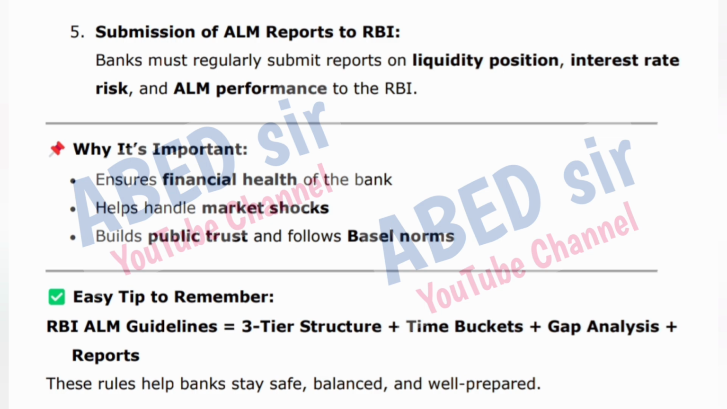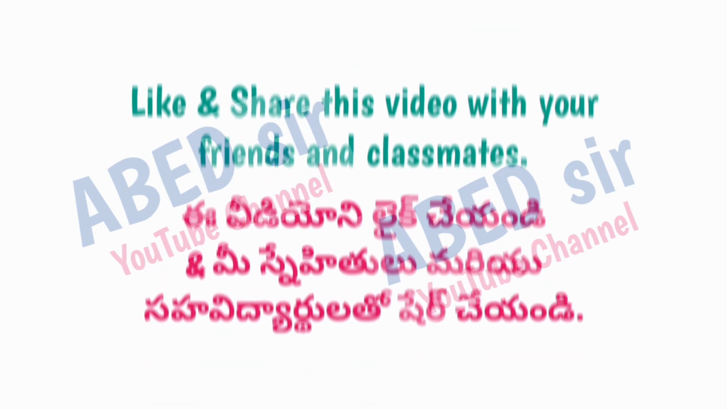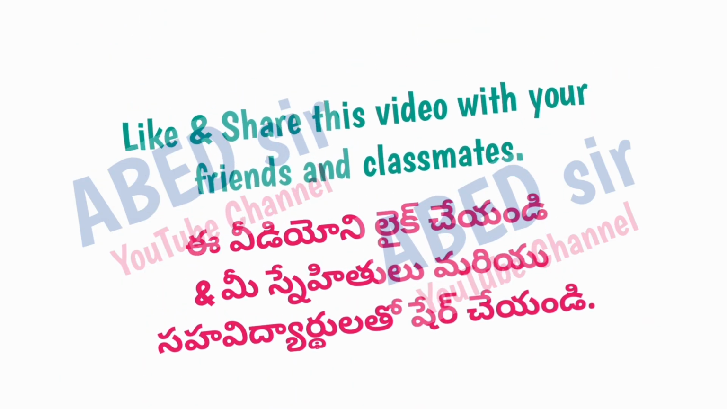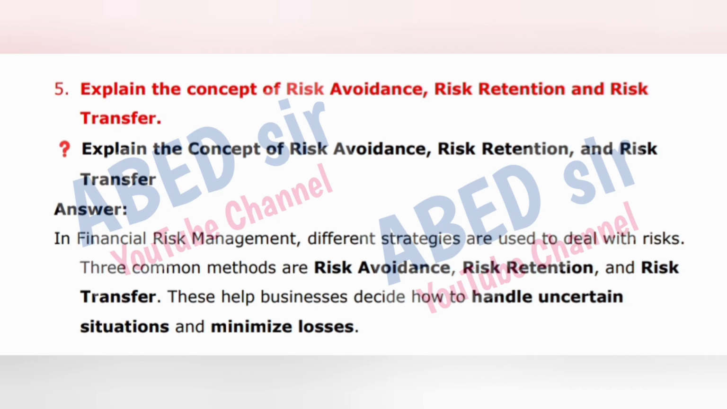Easy tip to remember. RBI ALM guidelines is equal to 3-tier structure plus time buckets plus gap analysis plus reports. These rules help banks stay safe, balanced, and well prepared. Next important long question is 5. Explain the concept of risk avoidance, risk retention, and risk transfer.